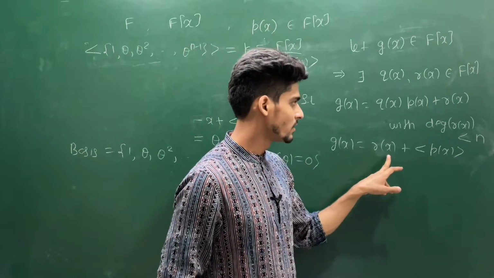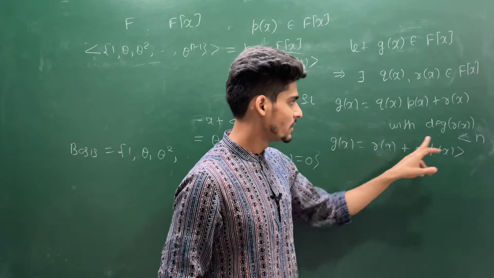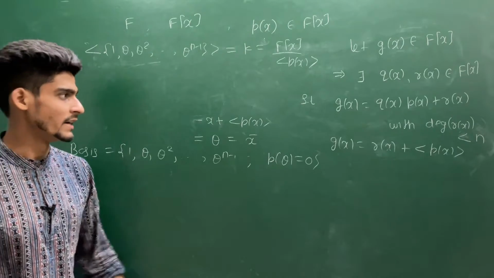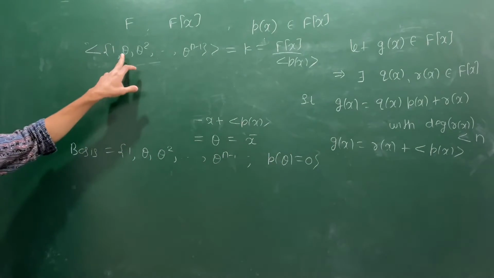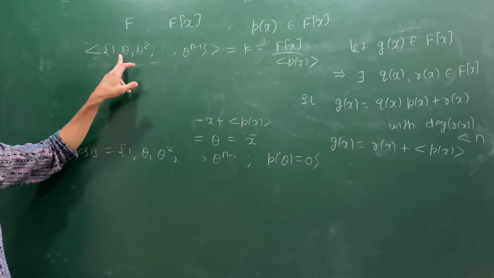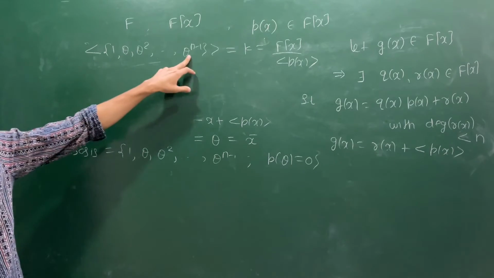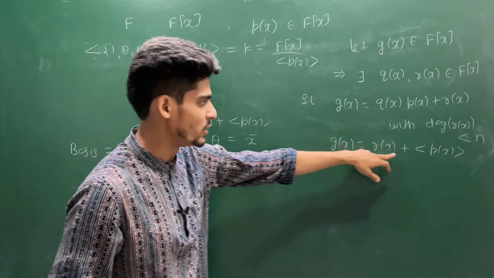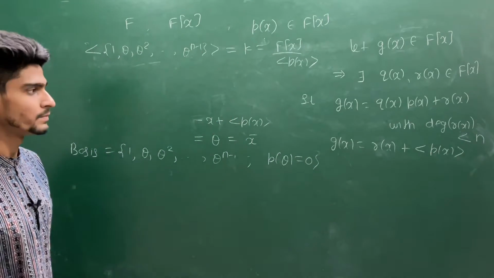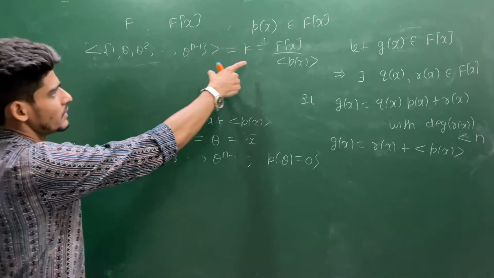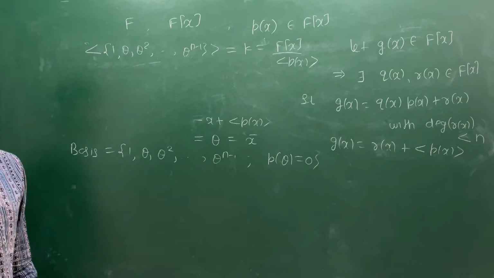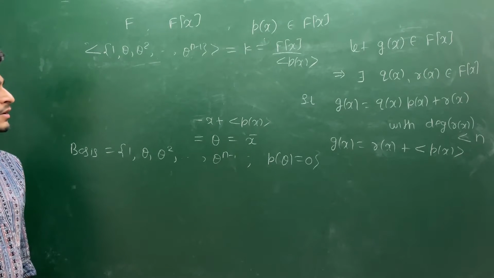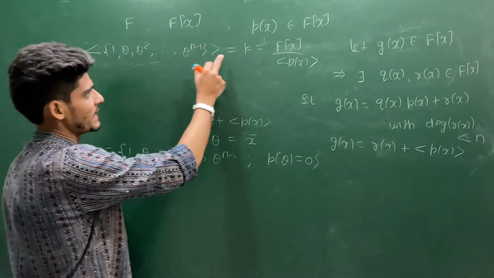This R(x) is a polynomial of degree at most n minus 1, and that you can generate by 1, theta, theta square, up to theta to the power n minus 1, because you are already aware that you have up to theta to the power n minus 1. So you can generate this G(x) by using this R(x). That means this spans this K structure. That means this is a spanning set for this K.